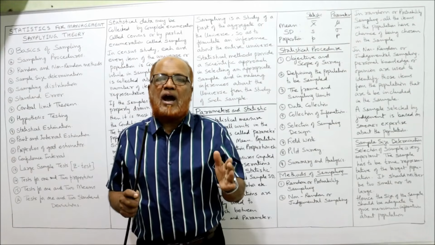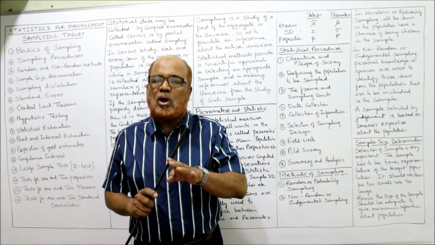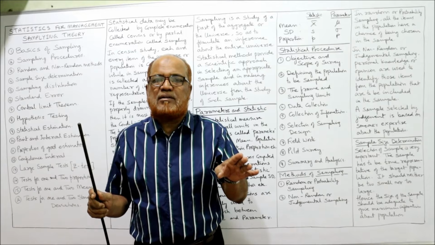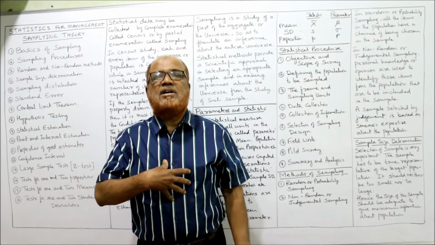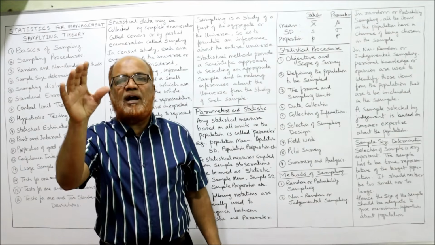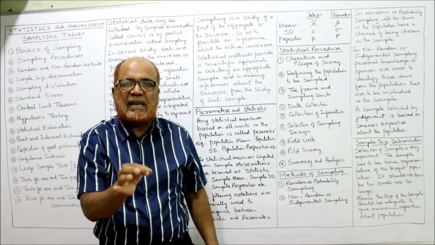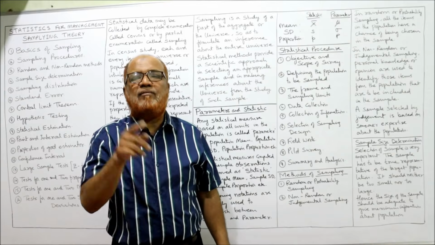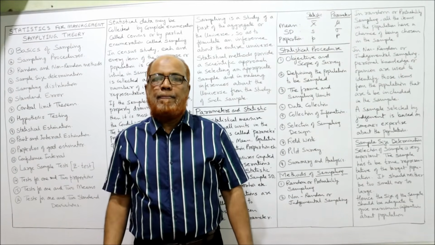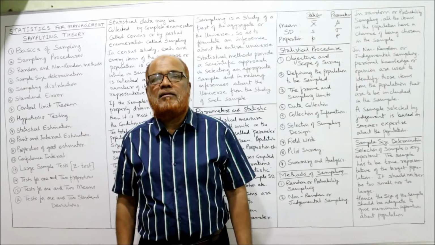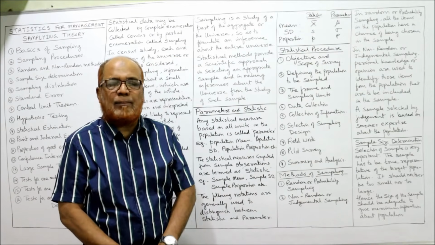That means every item of the population does not have equal chance of being selected. It depends on the person, the investigator. The investigator will decide which items of the population should be selected in the sample and which items should not be selected. That is called judgment. He is applying his own opinion in deciding the sample.